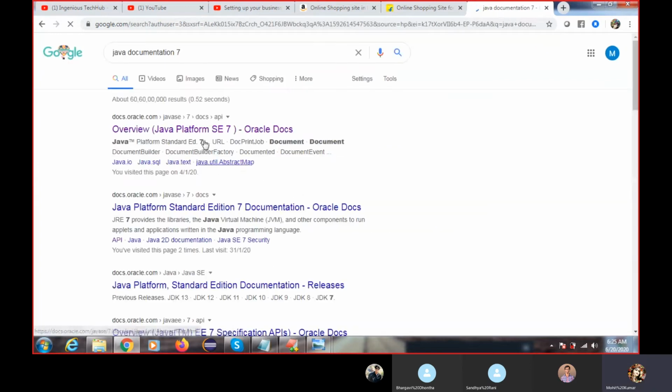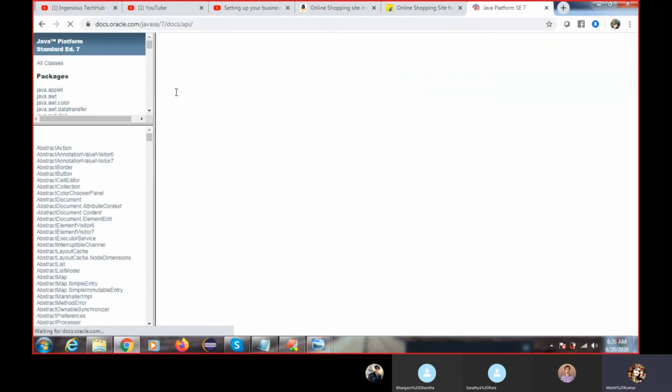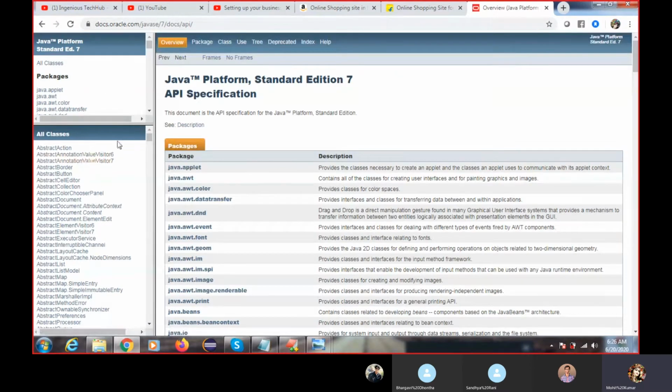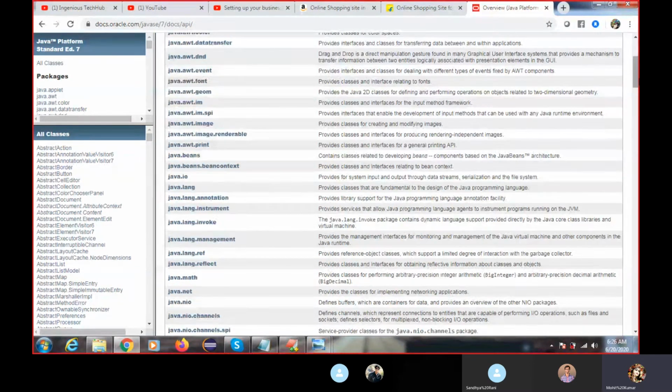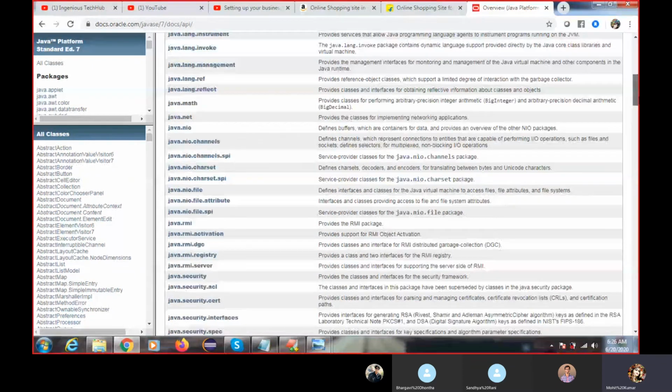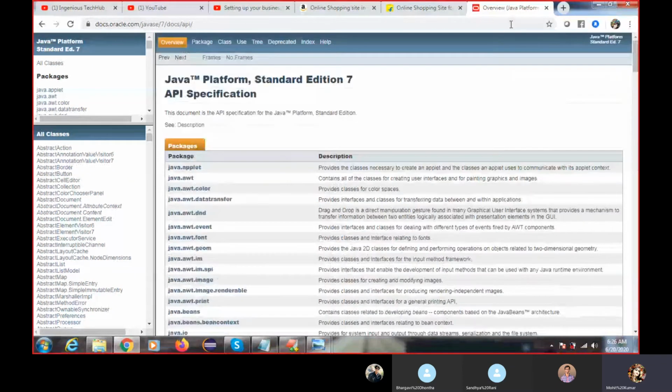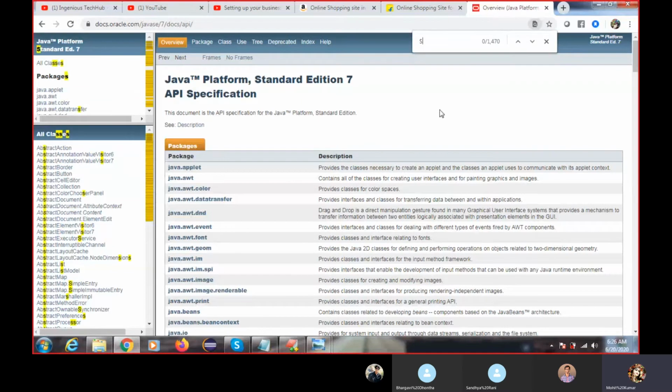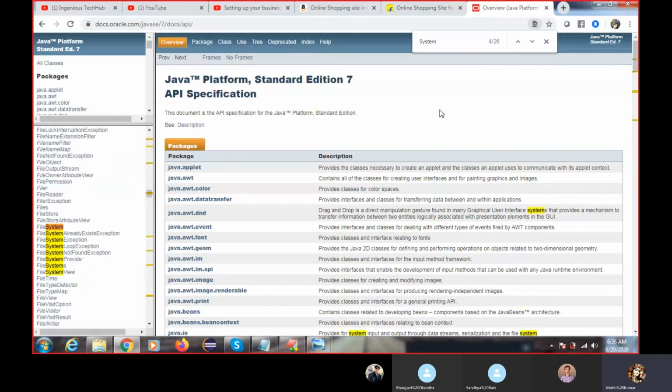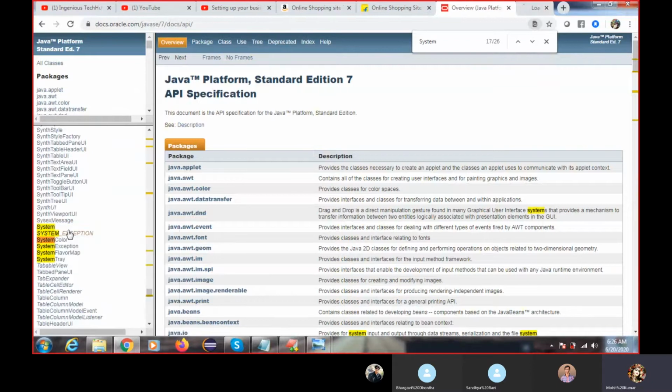See why Java is famous. The Java people have given this to you, and we just need to use it. They have many inbuilt interfaces, classes and methods. This is the official documentation of Java. If you go here to System, you can see what System is. System is a class which is available in the java.lang package. Out is a variable and println is a method.